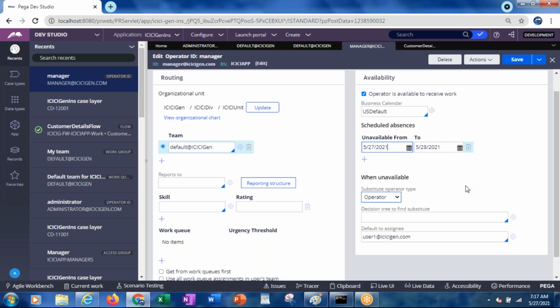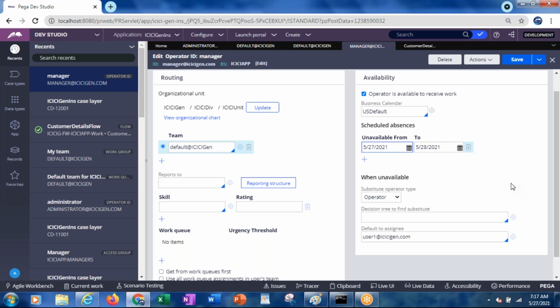For us it is not mandatory, and if you specify it, it doesn't matter. Because you are not routing any task to yourself, you are not assigning the task based on this Pega portal. So for you, it is not required.